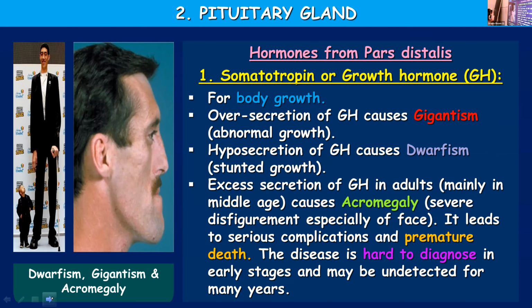As you can see in the picture, the facial bones and all the structure as such, it becomes different. So disfiguration takes place, and it can lead to serious complication and can lead to premature death. It might result in the death of the person in complicated cases.